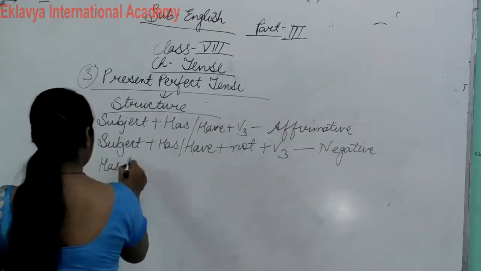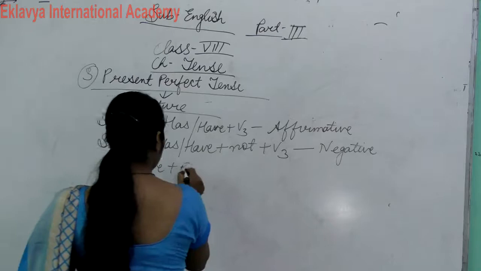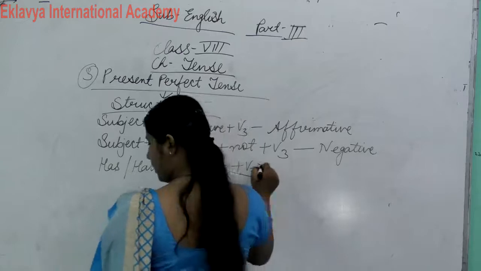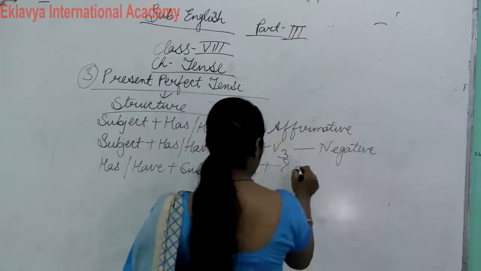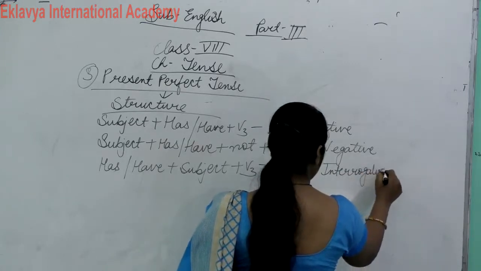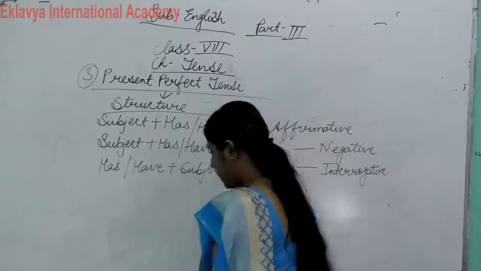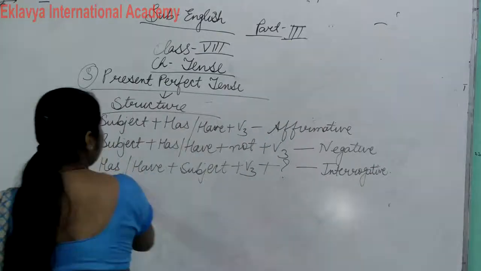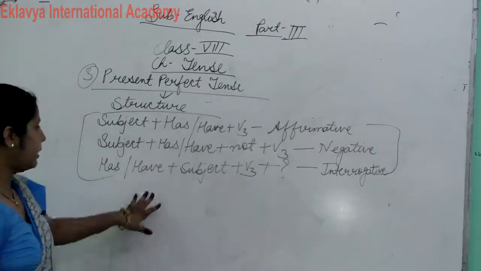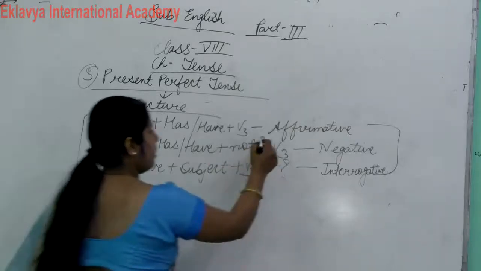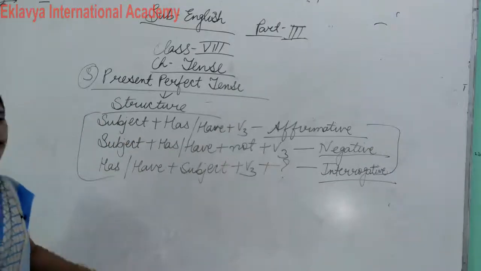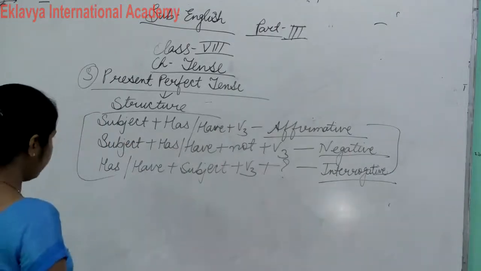Has/have plus subject plus verb third form, and plus a question mark also. This is our interrogative. Remember one thing, in interrogative we put a question mark also. Clear? So these are the three basic structures of the present perfect tense: affirmative, negative and interrogative. This way we arrange our sentence in three forms. Clear?